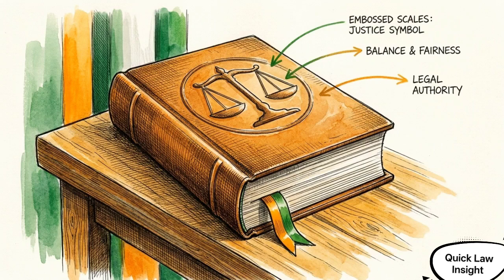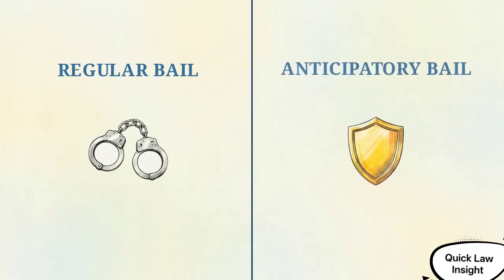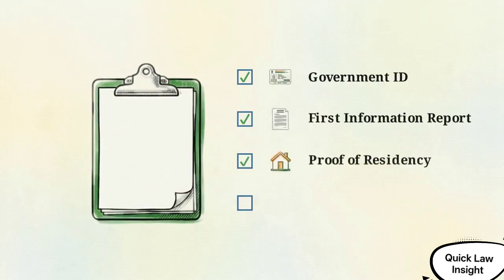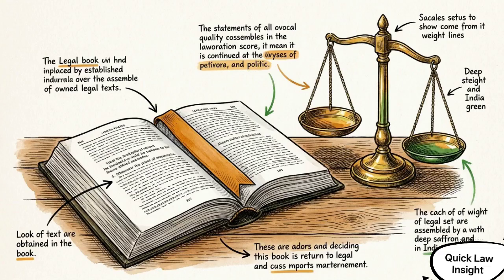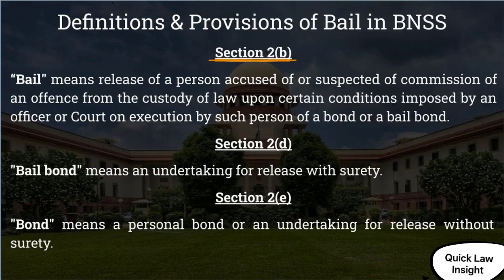To help you navigate this system, this guide will decode the updated Bharatiya Nagarik Suraksha Sanhita, or BNSS. We will walk through the exact difference between regular and anticipatory bail and give you a step-by-step checklist for your application. Protecting your constitutional liberty is possible, but it requires knowing exactly which legal lever to pull and exactly when to pull it. Under BNSS Section 2B, bail is the release of an accused person from custody on specific conditions.